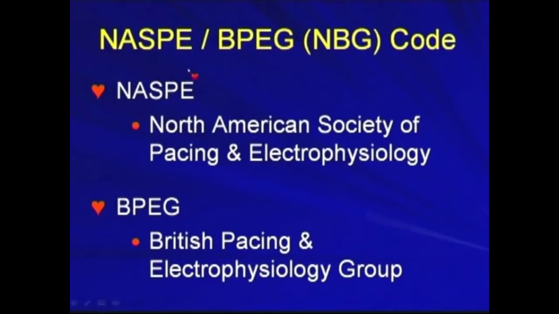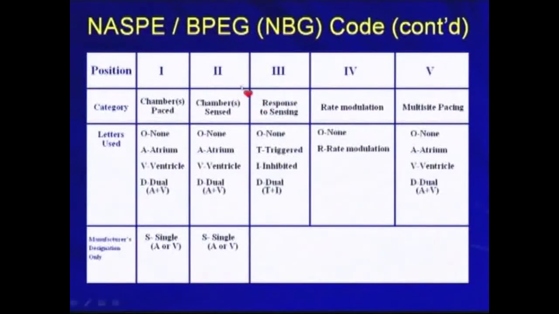Let's look at the NASPE and the BPEG code. The NASPE means North American Society of Pacing and Electrophysiology. Now it's called the Heart Rhythm Society. And the BPEG is the British Pacing and Electrophysiology Group. This code is widely used for communication. The first position means the chamber paced. It can be atrium or ventricle or dual chamber.